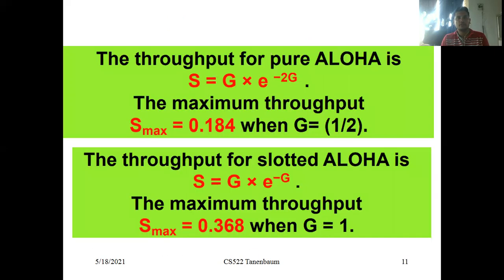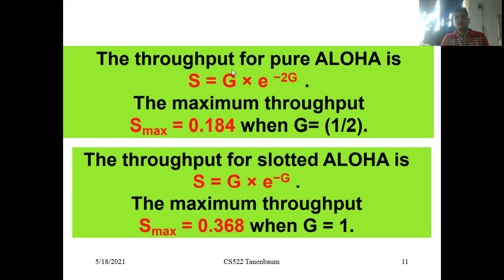Now moving to slotted Aloha. First, this is the throughput for pure Aloha: S = G e^(-2G), and the maximum throughput is S max = 0.184 when G = 1/2. S is nothing but how many frames are successfully delivered to the destination end.